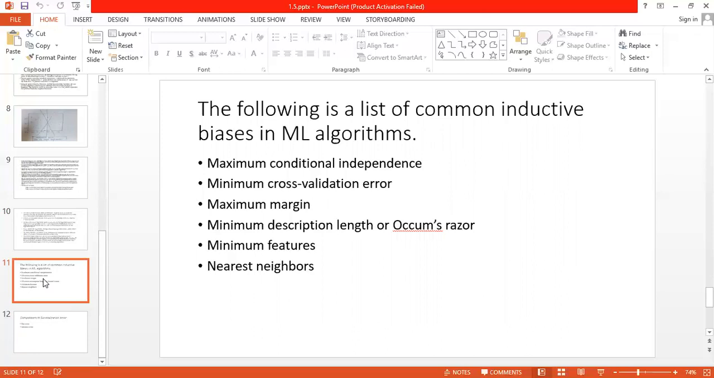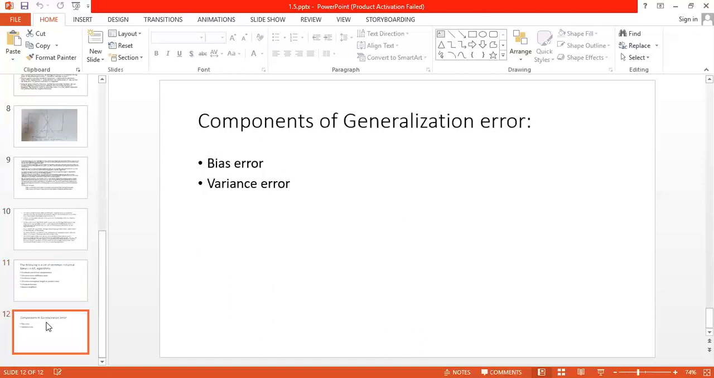Next is minimum features. Before this also we have seen that if there is a minimum number of features, the hypothesis space should be minimized. Next is nearest neighbor. This is generally used in unsupervised kinds of learning, where we do not know which class the data belongs to. In such cases, we can go for the nearest neighbor. While considering this, there are some components of generalization error. Basically, two components are there.